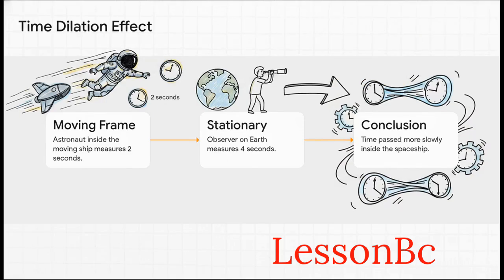Let's look at a solved example to see this in action. A spaceship is moving at a very high speed. An astronaut measures exactly 2 seconds passing inside her ship, but a stationary observer back on Earth measures 4 seconds. This perfectly illustrates time dilation. Time actually passed more slowly inside the moving spaceship.